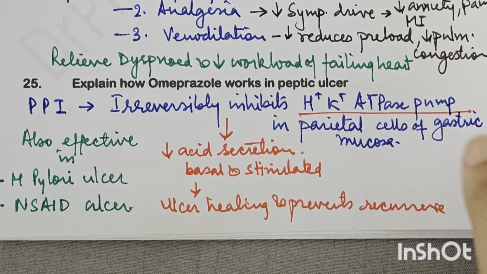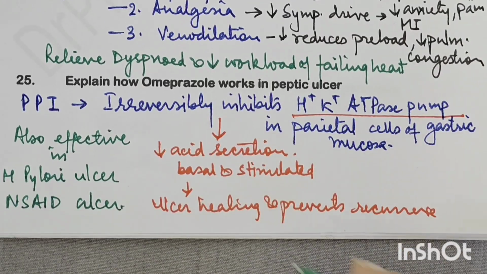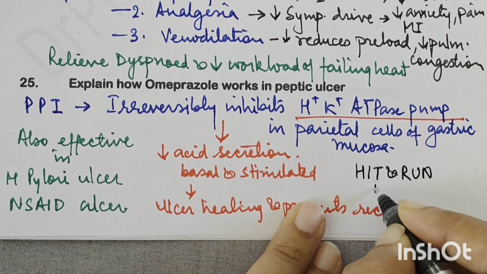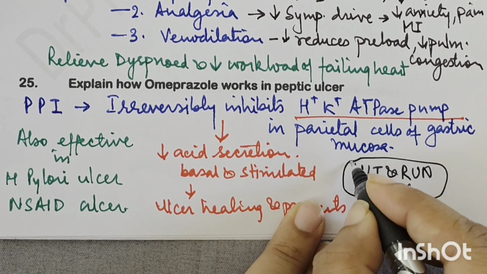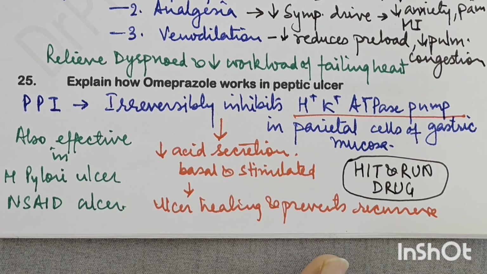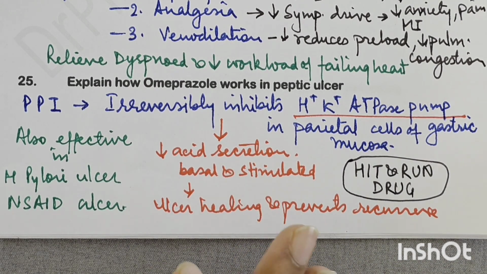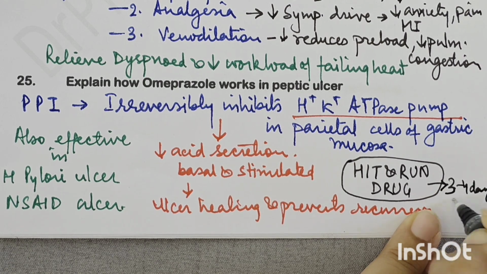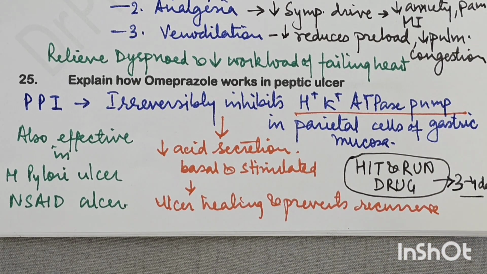So these are the effects of omeprazole. Another important thing that you should remember about omeprazole is that it is a hit and run drug. Hit and run drug किसको बोलते हैं? जो कि effect किया, उसकी concentration खत्म हो गया लेकिन effect रहता है, the effect will remain. So this drug is found to be effective for 3 to 4 days. The efficacy remains for 3 to 4 days even after the drug has gone out of the system.